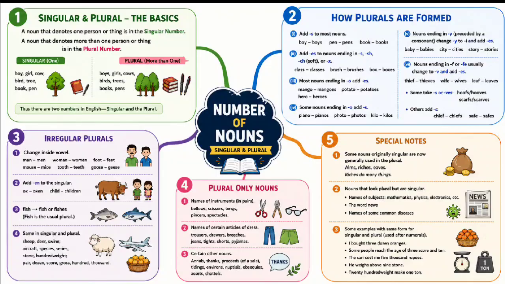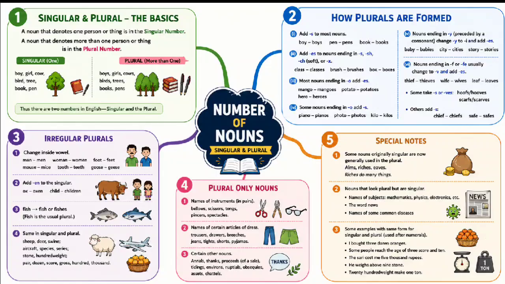A noun that denotes one person or thing is said to be in the singular number, as boy, girl, cow, bird, tree, book, pen. A noun that denotes more than one person or thing is said to be in the plural number, as boys, girls, cows, birds, trees, books, pens. Thus, there are two numbers in English, the singular and the plural.